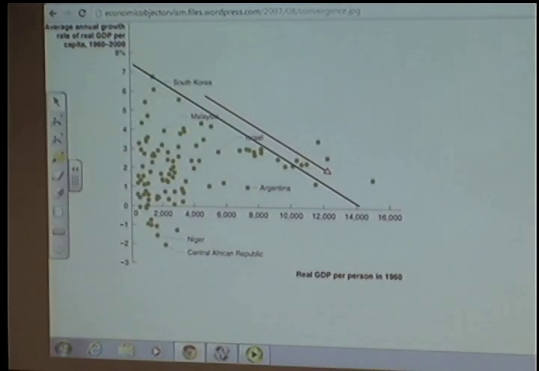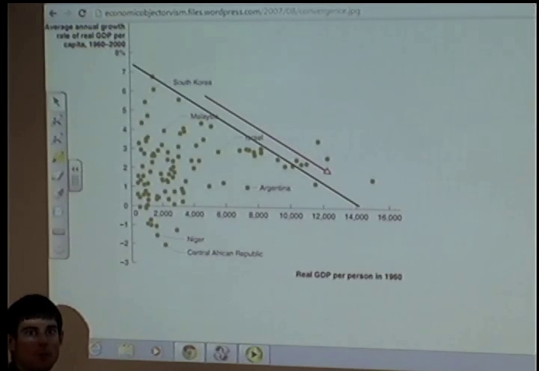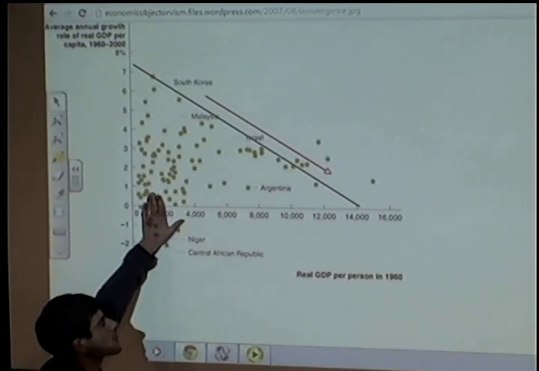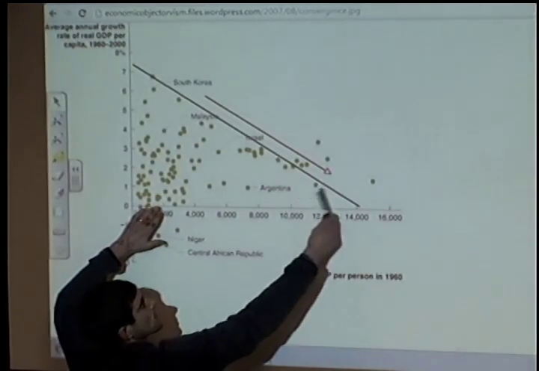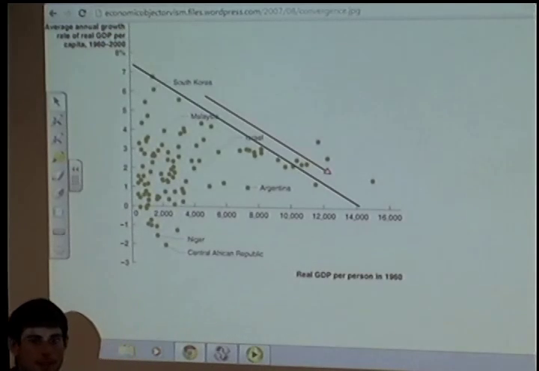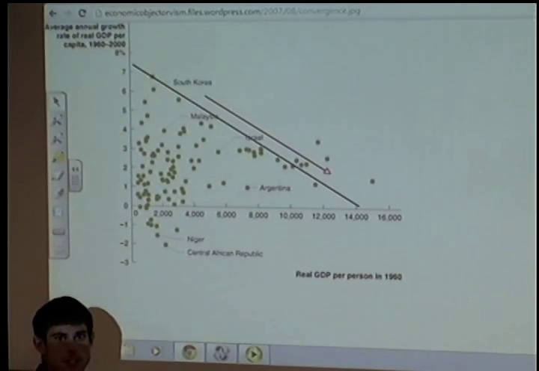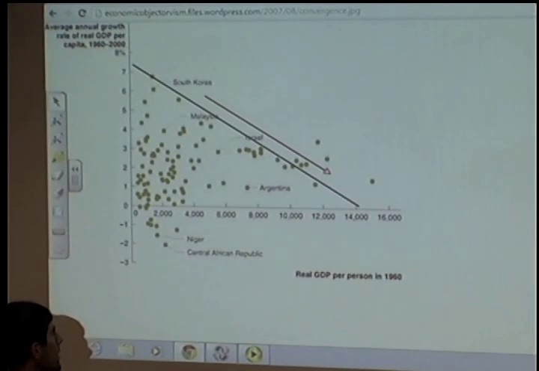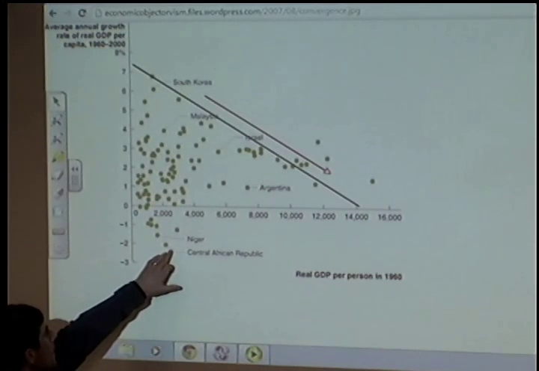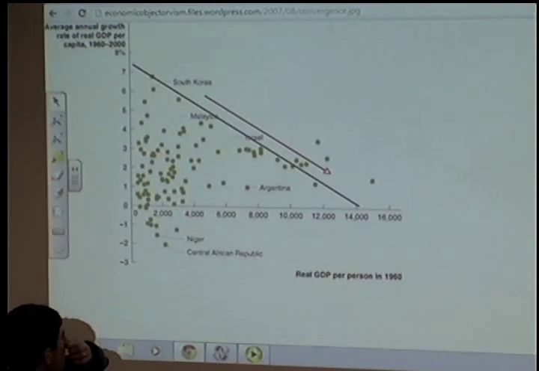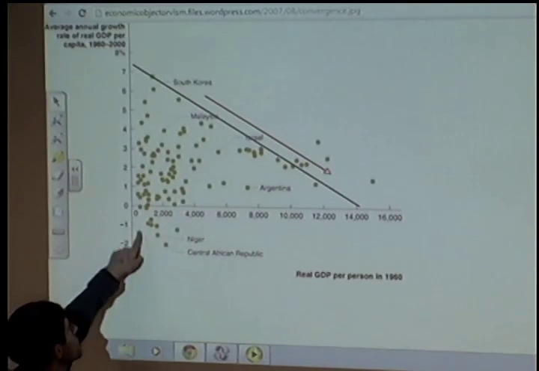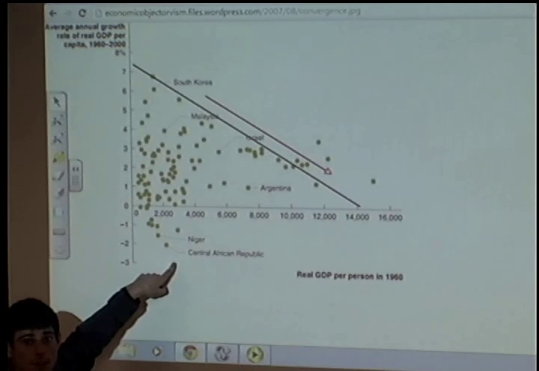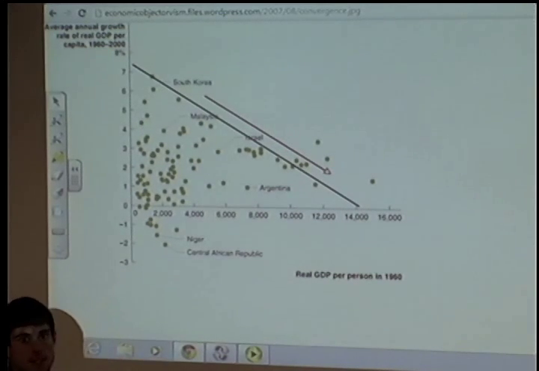And what we tend to see is that if we look at it country by country or region by region, these countries that are not growing nearly fast enough to compete with these guys, so they look less similar today than they did in 1960, tend to be Sub-Saharan Africa. Okay, so here we have Niger and Central African Republic. So Niger, and we have the Congo in here. Okay, these countries are growing negatively. So that means that they're worse off today than they were in 1960.